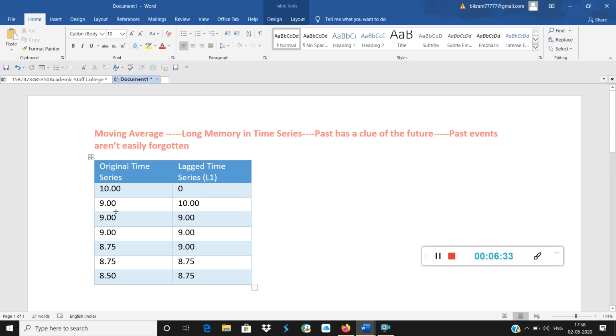I repeat this part again. Let's start from here. Here 9 and 10 correlation is very close. If you use a correlation function, correlation is almost 90%. 9 and 9 correlation is 100%. 9 and 9 again 100%. 8.75 and 9 very close to 95%. 8.75 and 8.75 100%. 8.5 and 8.75 almost 95%. So the correlation here is not coming down. Correlation is not becoming 20% or 30%.